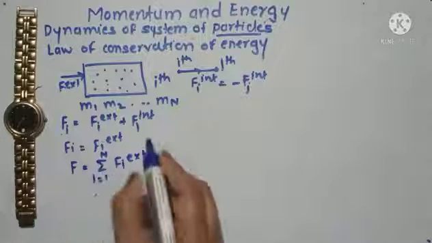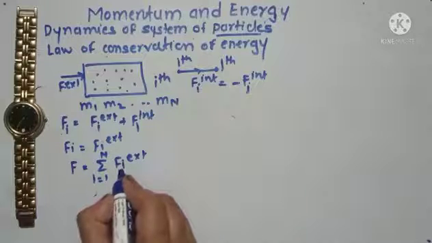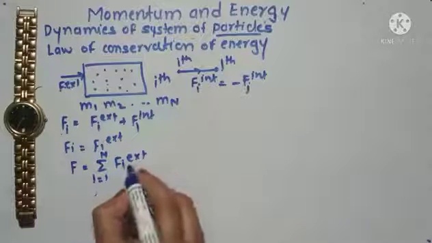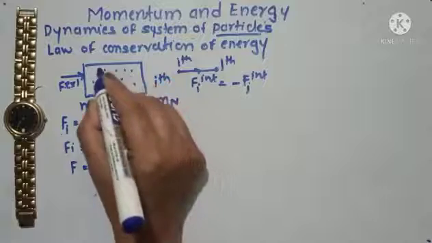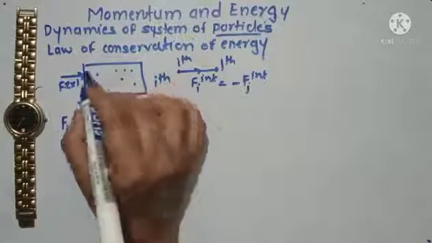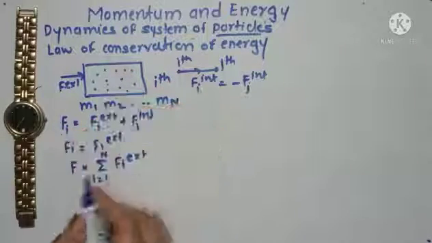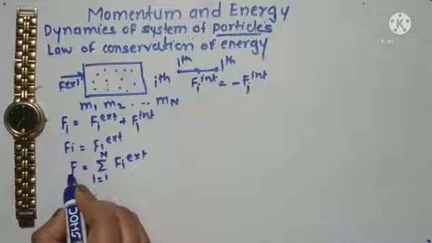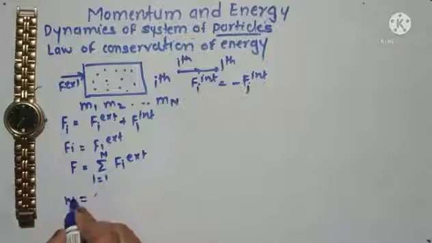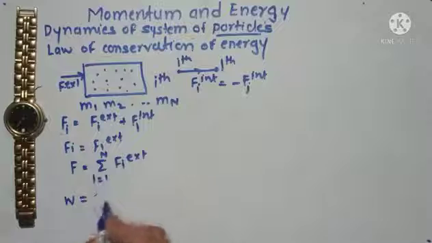Suppose the system consists of n particles, and if I collect the external force applied on each and every particle and take the summation of that, then that will give me the total force on the system of the particles. Now consider the total work done by the system or on the system.